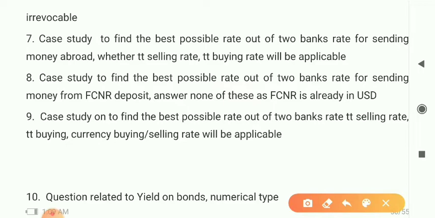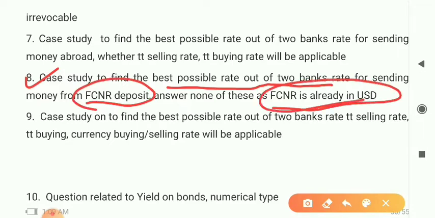So case study one to find. Next one आया था to find the best possible rate out of the two bank rates for sending money from FCNR. Case study to find best possible rate out of two banks' rates for sending money from FCNR deposit. Answer, none of them, as FCNR is in USD. FCNR can be opened in USD, so the answer is something like none of these. So these are FCNR account, मतलब NRE account related questions.